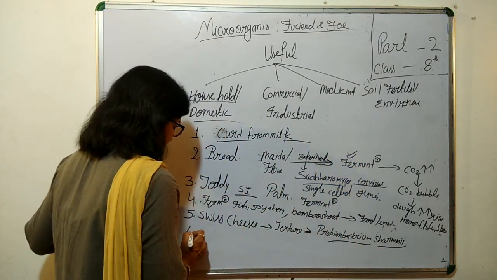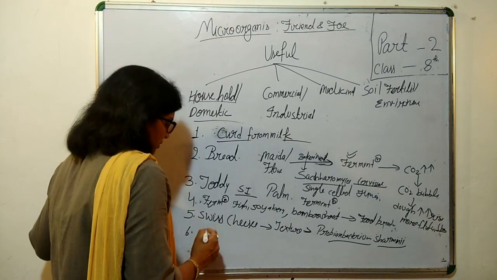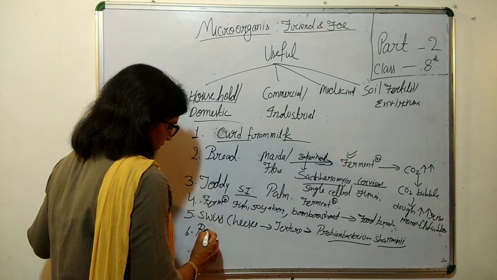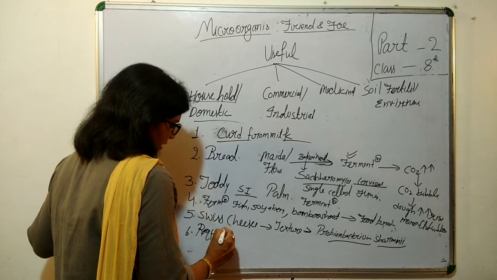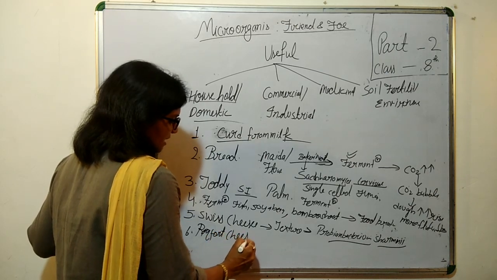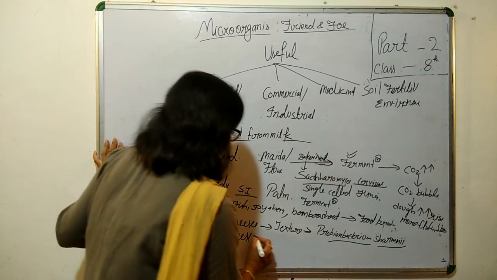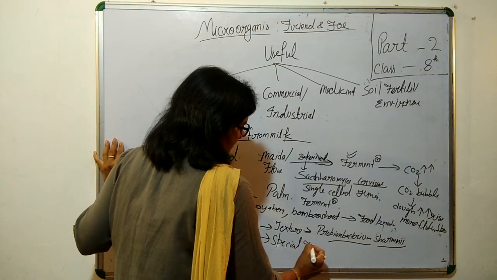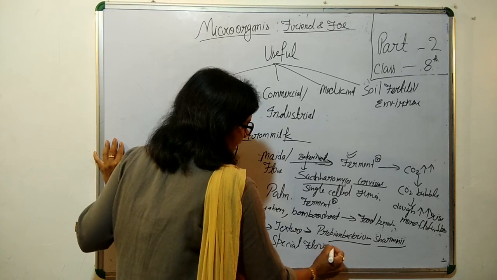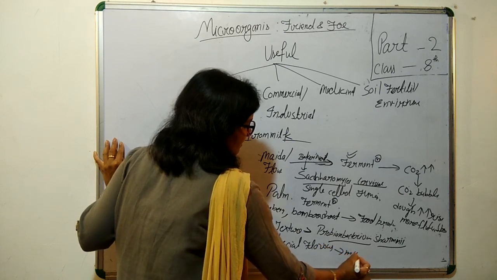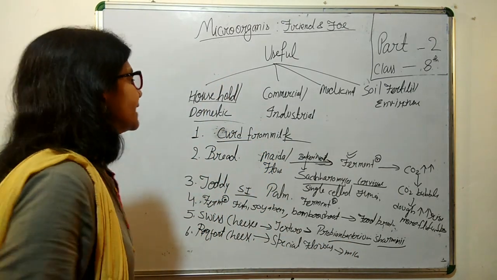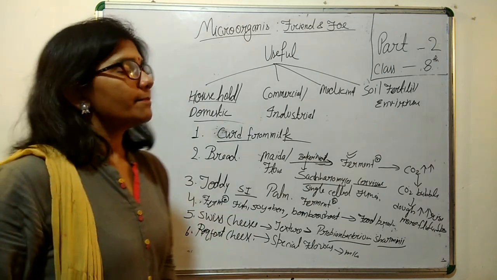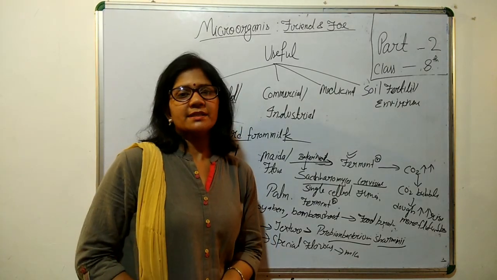Then the sixth one is the use in Roquefort cheese. Roquefort cheese is a special type of cheese with a special flavor. This special flavor comes because of a microorganism. So we can see that there are so many uses of microorganisms at domestic level.